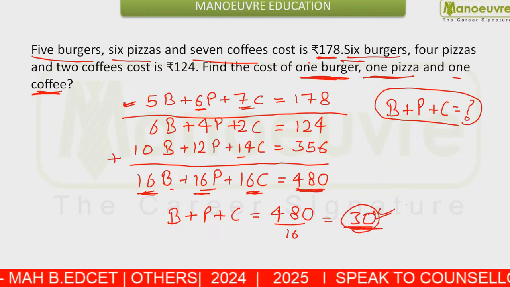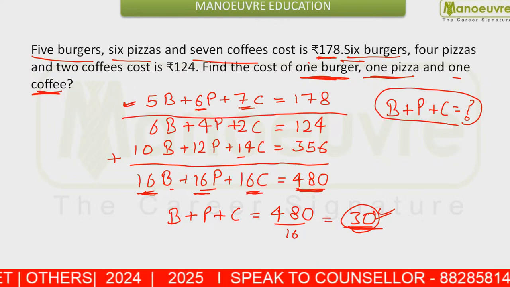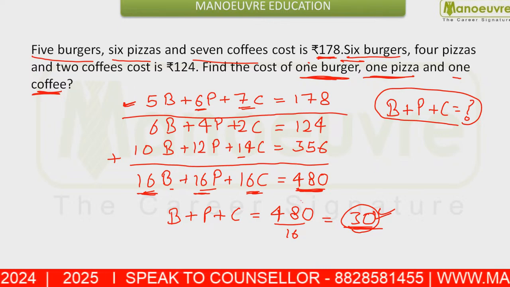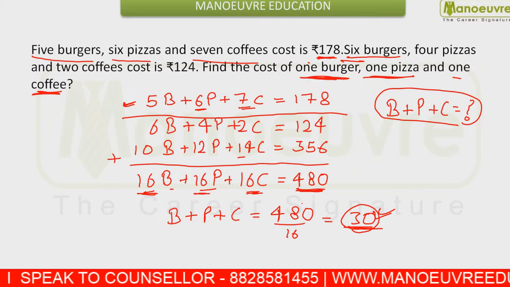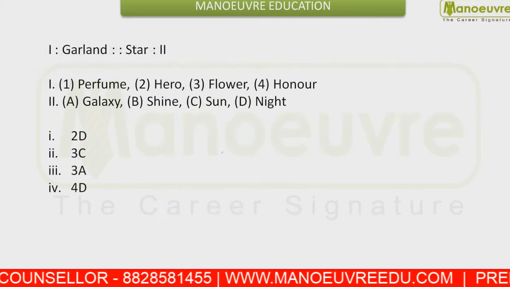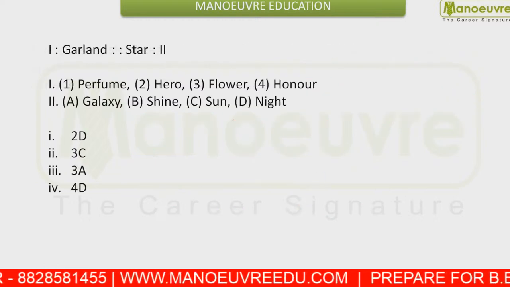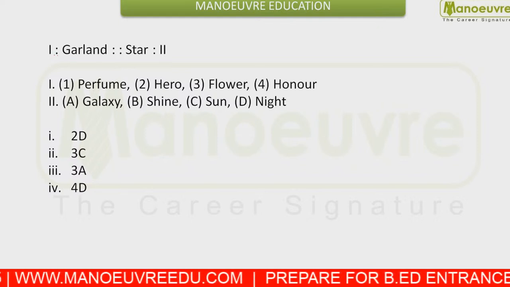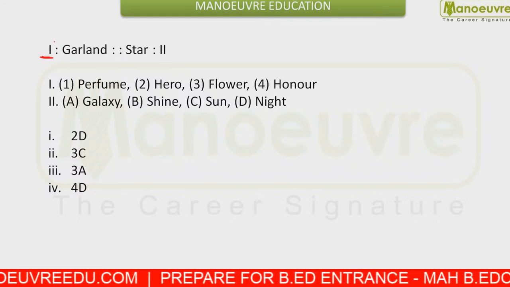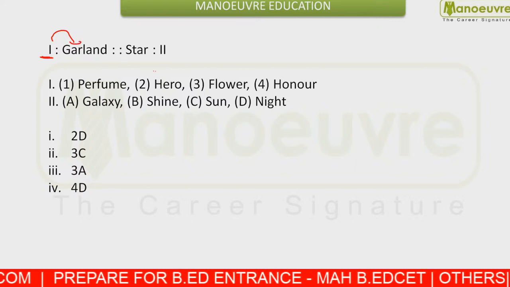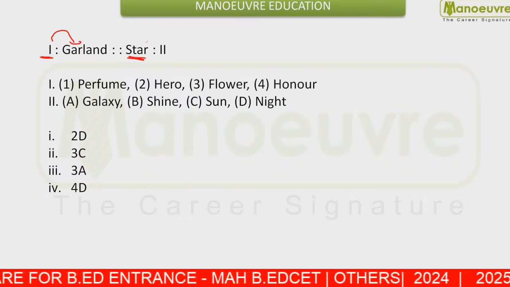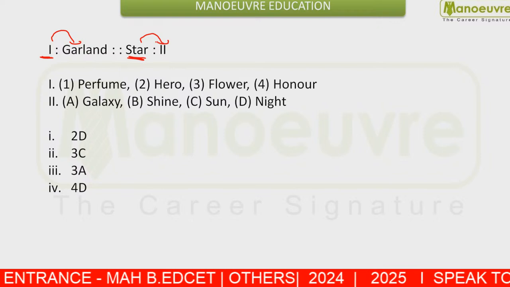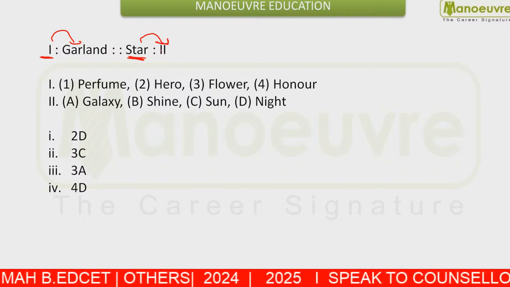Those who have answered 30, this is the true value. Okay, clear to all? Next, this was a brilliant question given to you. The first value is related to garland. In the same manner, star is related to which term?